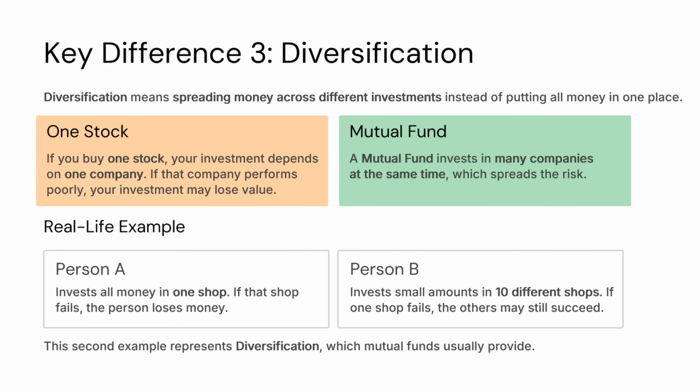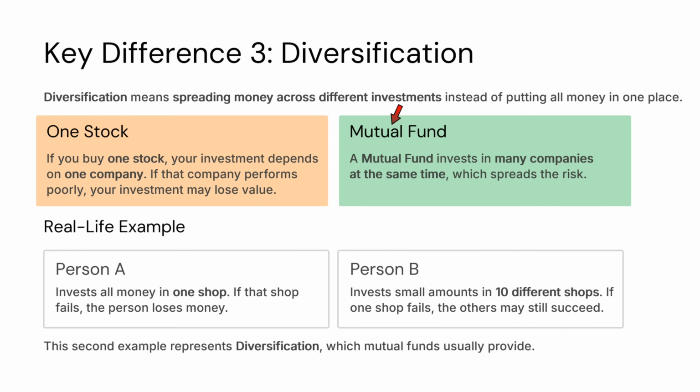Key difference 3: Diversification. Diversification means spreading money across different investments instead of putting all money in one place. If you buy one stock, your investment depends on one company. If that company performs poorly, your investment may lose value. A mutual fund invests in many companies at the same time, which spreads the risk.